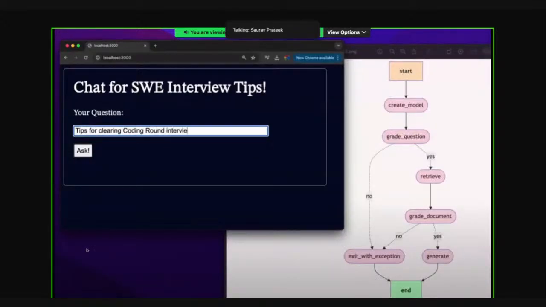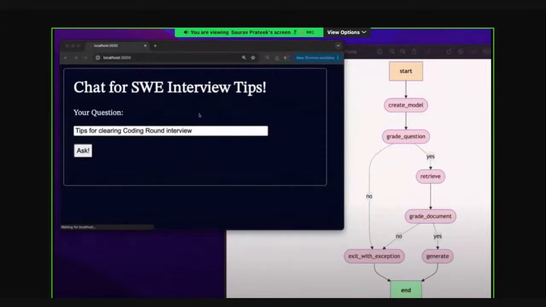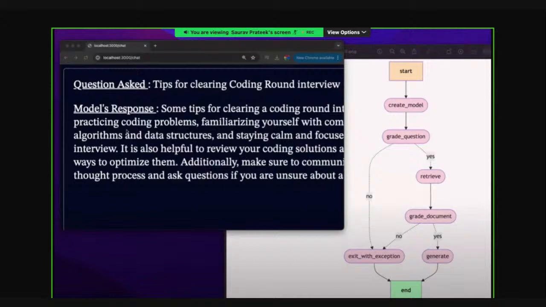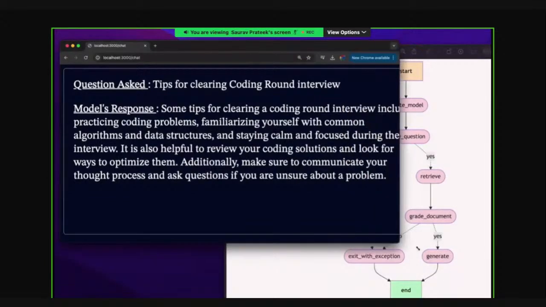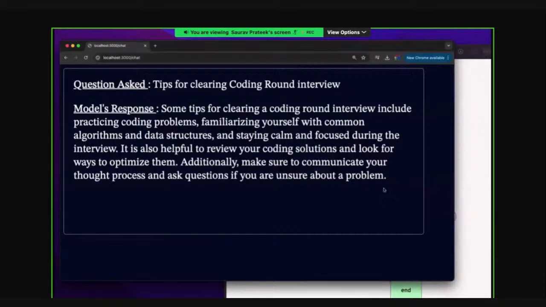So what I'm doing is asking my LLM model for tips to clear a coding round interview. You see it's loading. It's doing all the stuff which we created the node for. Since the question is relevant and the document is relevant, it is going to generate an answer. So some tips for clearing a coding round interview include practicing coding problems, familiarizing yourself with common algorithms and data structures, staying calm and focused during the interview. It is also helpful to review your coding solution and look for ways to optimize it, and so on.